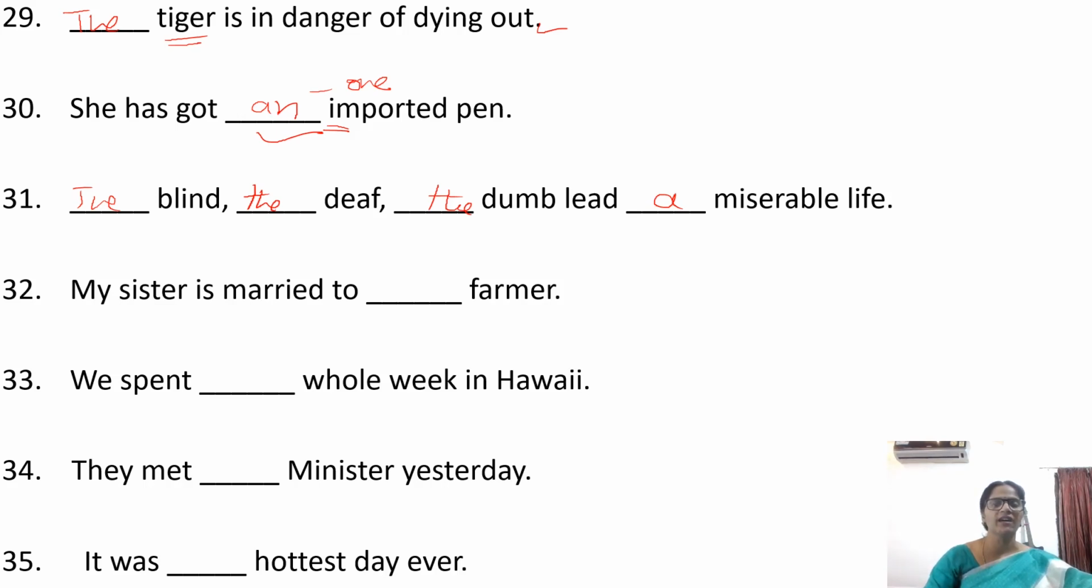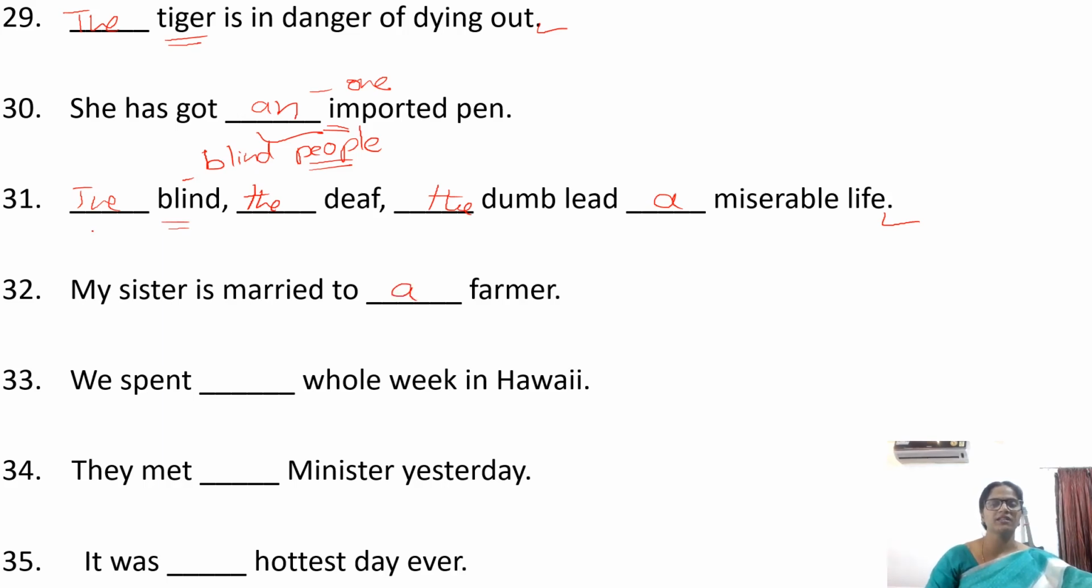Why did we use the in front of blind? Here blind represents the entire class of blind people. Here blind is an adjective. We are talking about blind people. My sister is married to a farmer.